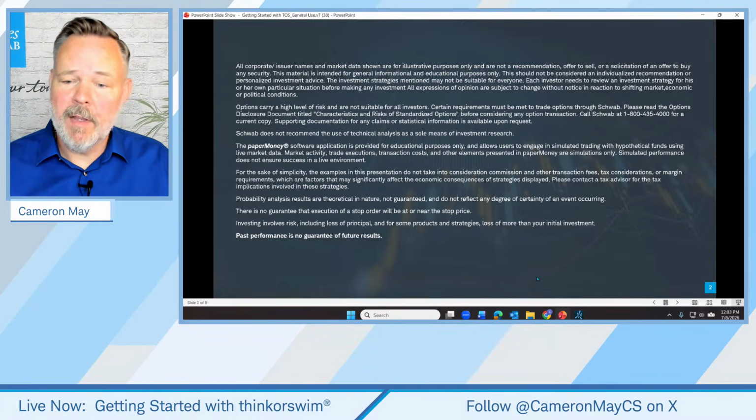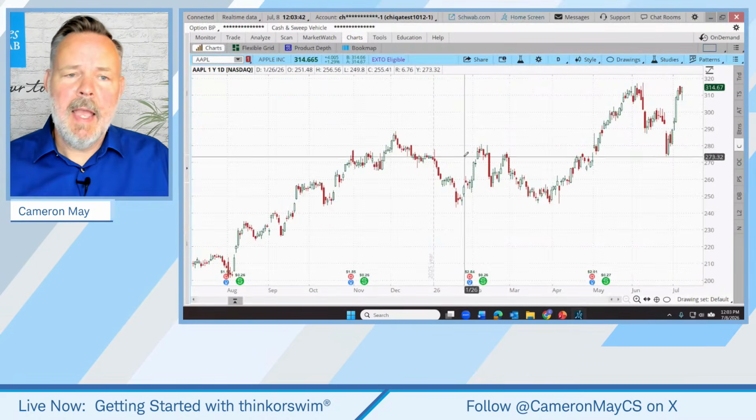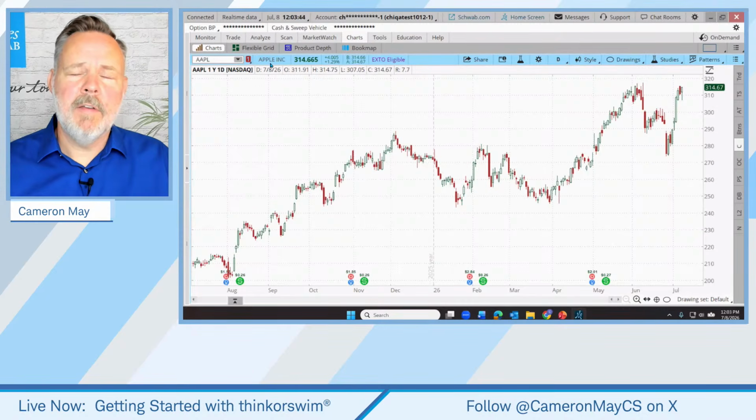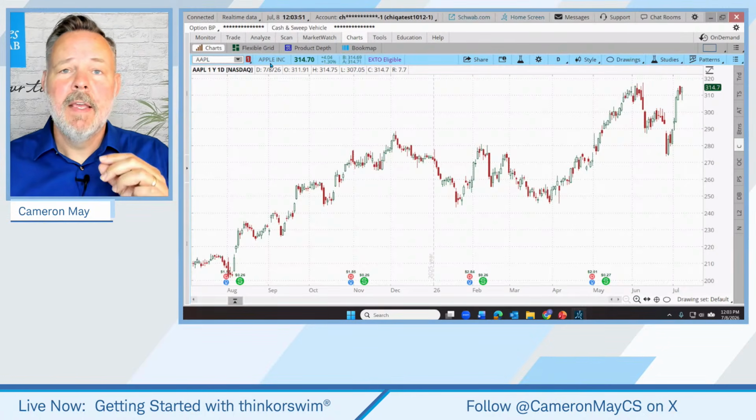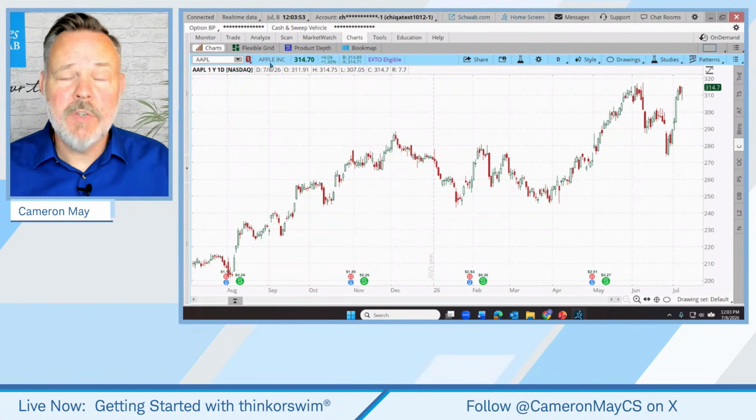So let's pop over to Thinkorswim desktop. And as I do, I'm going to start here on a chart of Apple. Some of you, though, are not familiar with this platform. You may not even have it on your computer at the moment. This is software that can be downloaded free of charge from within your Schwab Online account.